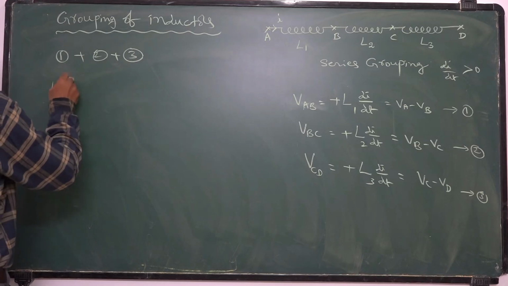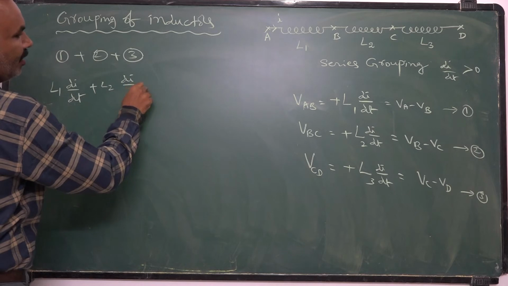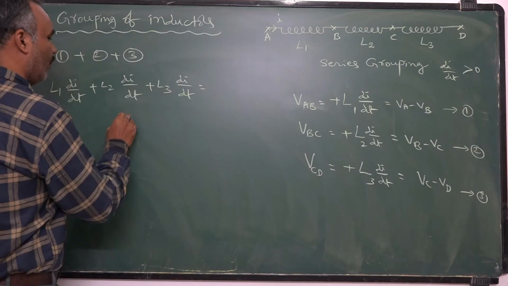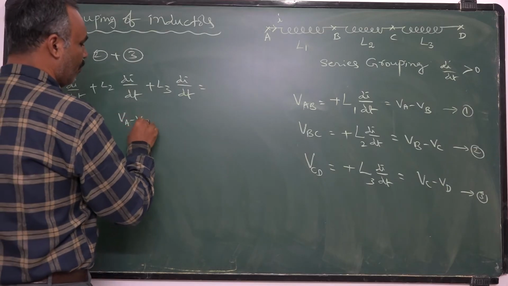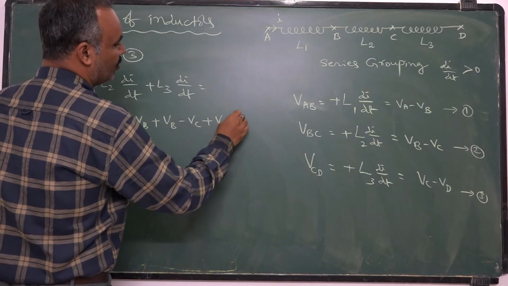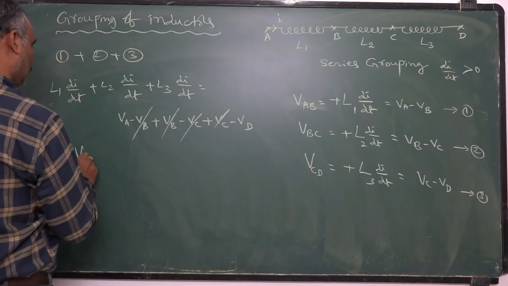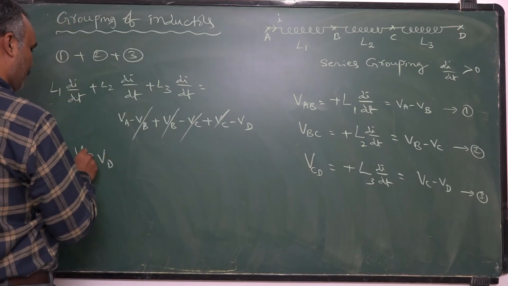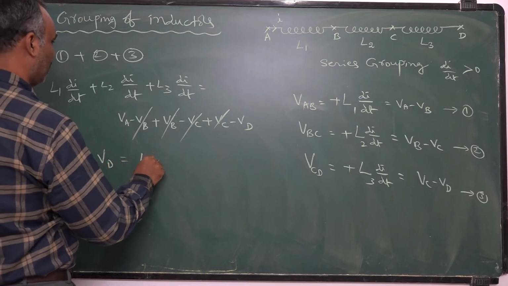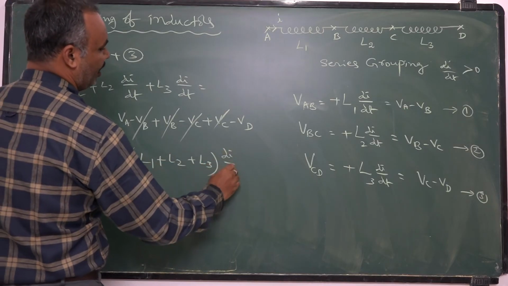That is L1 into di by dt plus L2 into di by dt plus L3 into di by dt, equal to VA minus VB plus VB minus VC plus VC minus VD. B and C get cancelled. So VA minus VD, nothing but potential difference between A and D, is given by L1 plus L2 plus L3 into di by dt.